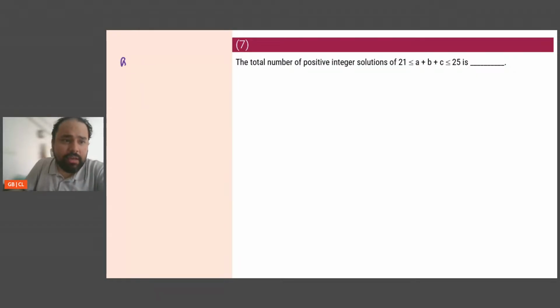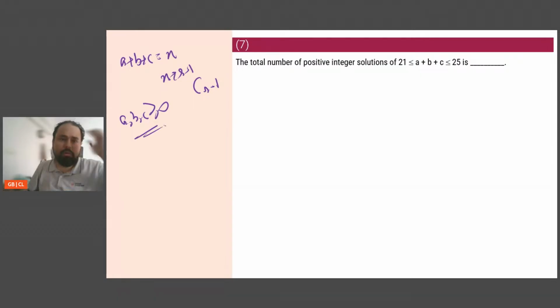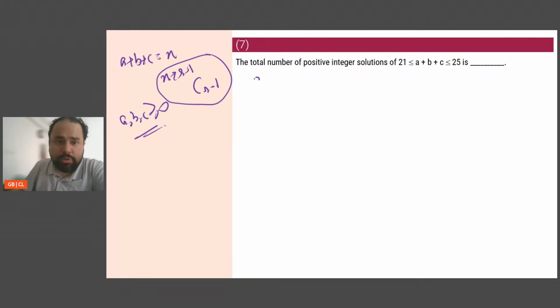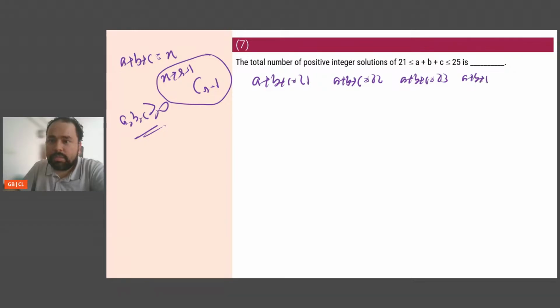I know that if I have a plus b plus c is equal to n, then the value of this is equal to n plus r minus 1 C r minus 1, assuming a, b, c are greater than equal to 0. We know this formula. We know the number of solutions of this. Now, in this case, what do I have to do? I have to do a plus b plus c is 21. A plus b plus c is 22. A plus b plus c is 23. A plus b plus c is 24. And a plus b plus c is 25. This is what I have to go ahead and solve.